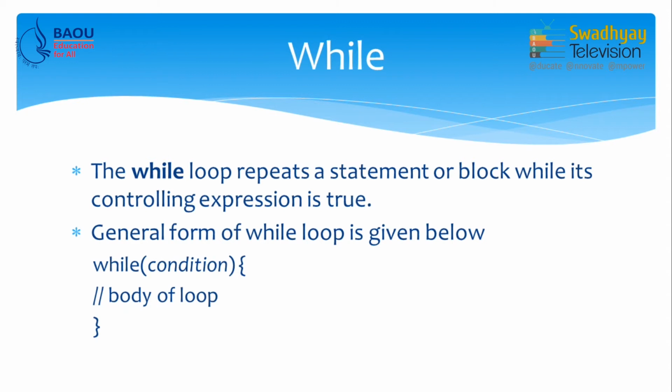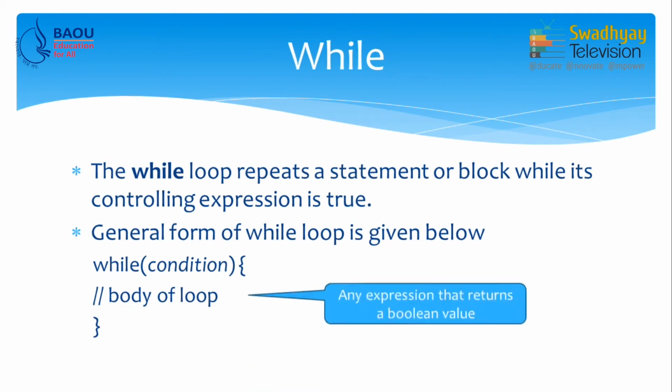We first write while, and in parentheses we write the condition, and within curly braces we write the body of the loop. If there is only one statement that we want to repeat, these curly braces are optional, but if you want to use a compound statement for the body of the loop, then you have to write these curly braces.